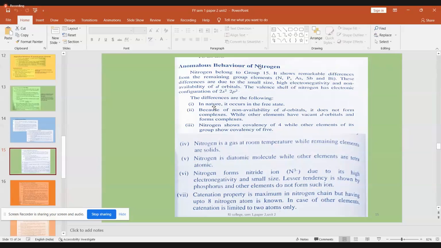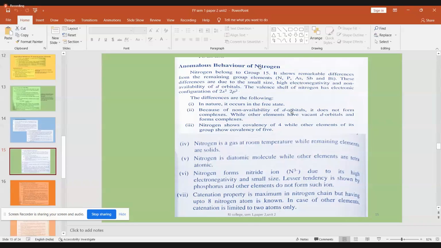Now, in nature, there are also certain unique properties for nitrogen. It can be present as nitrogen gas; it can exist in the free state. And as I told you, it cannot make use of any vacant d orbital near it. There are no nearby d orbitals. They are somewhere away from nitrogen, because nitrogen has an atomic number of only 7, so it has to move further. Phosphorus, with 15, can approach the nearby vacant d orbitals, but nitrogen cannot.